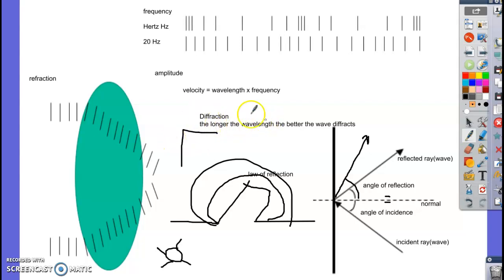Radio waves bend around things. If you're in the city, the longer waves, which are like AM radio, will bend better than the small waves, and so you can hear AM stations better because they bend around the buildings better. So the longer the wavelength, the better the wave diffracts.